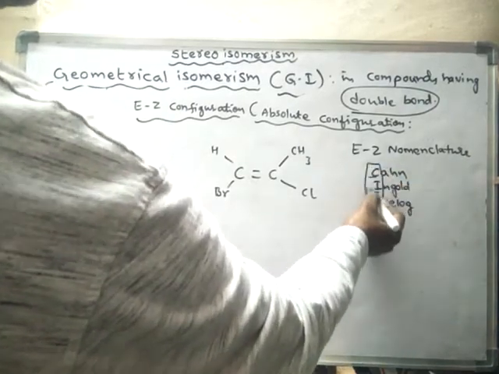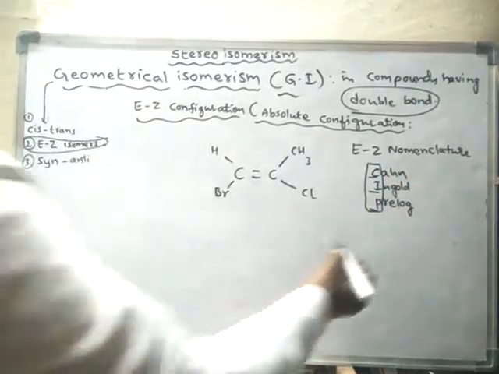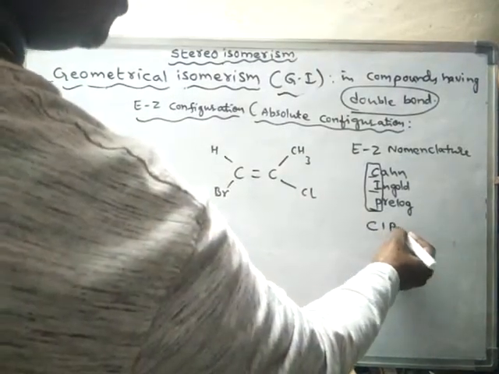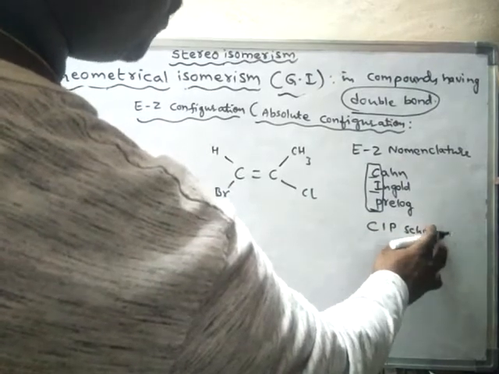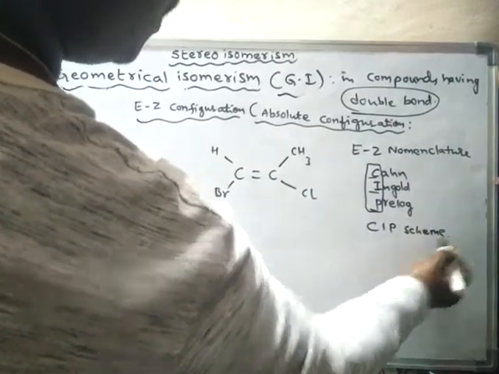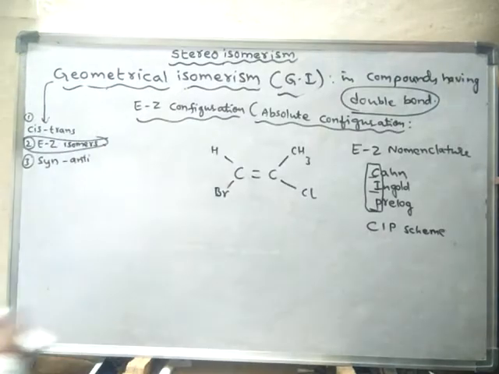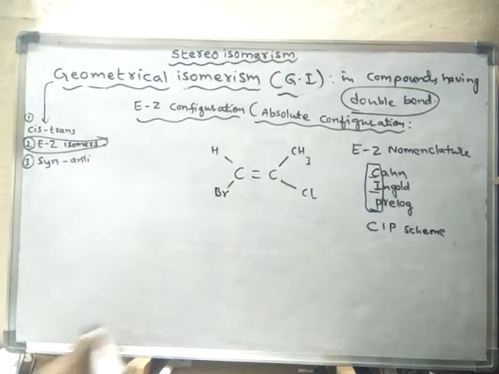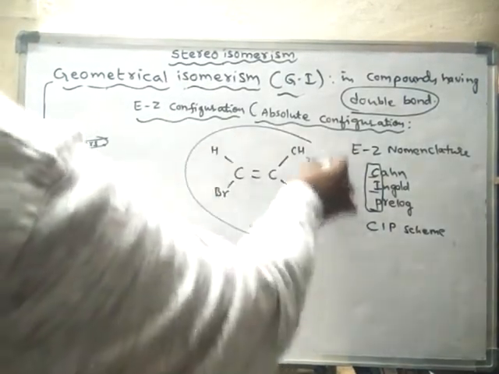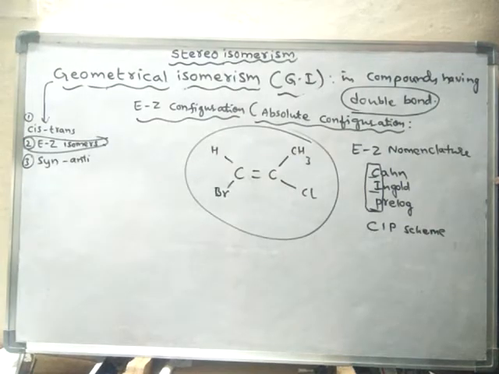So this system is called the CIP scheme, or the CIP system, the Cahn, Ingold, Prelog system. These three scientists have given certain rules to name such compounds, EZ nomenclature.